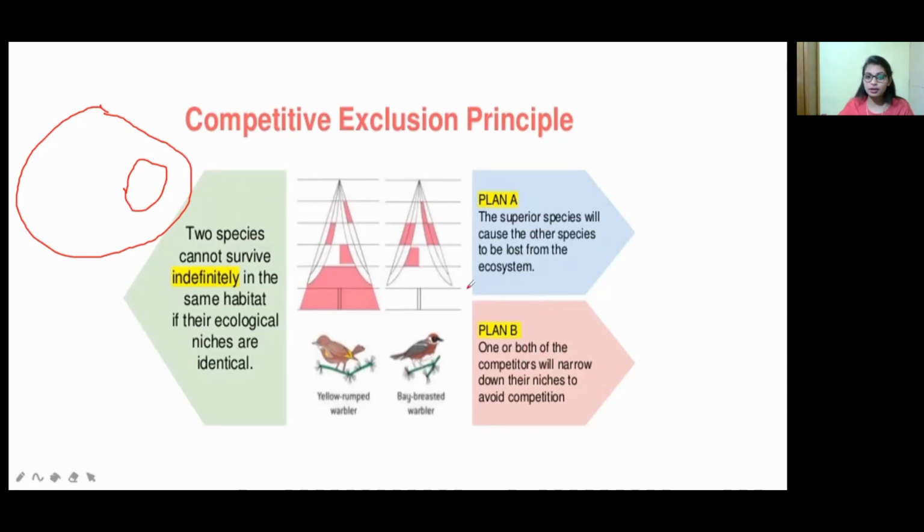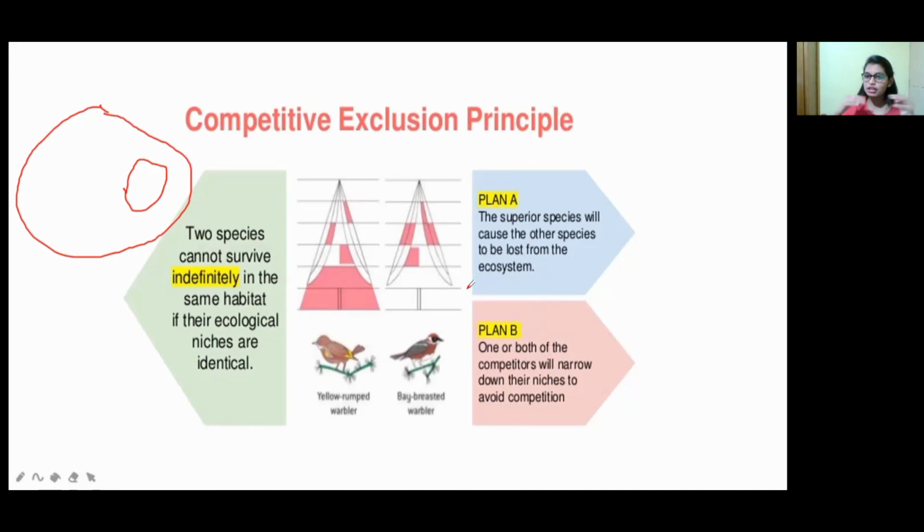In the last slide, I gave the example of siblings fighting. To avoid competition, there are two plans. In plan one, the elder brother competes and causes harm to the little one, so the little one gets affected.